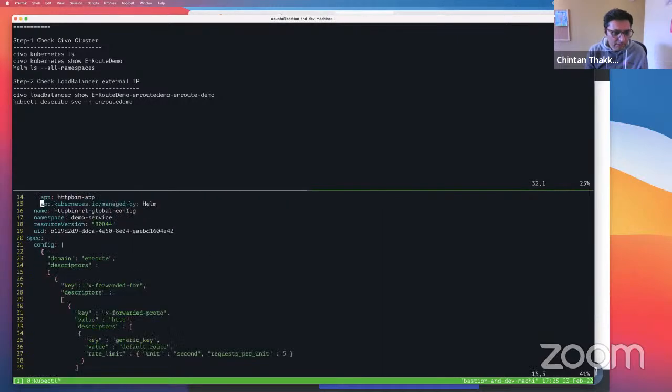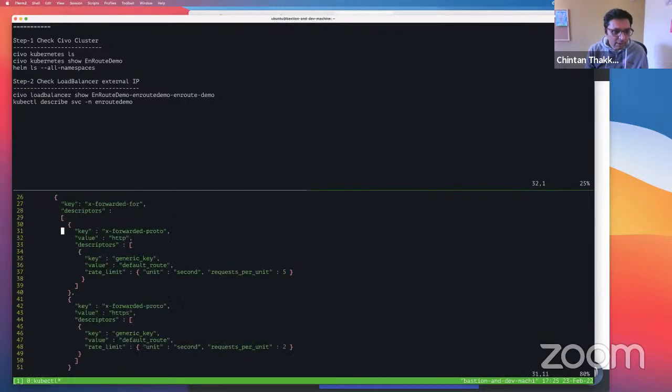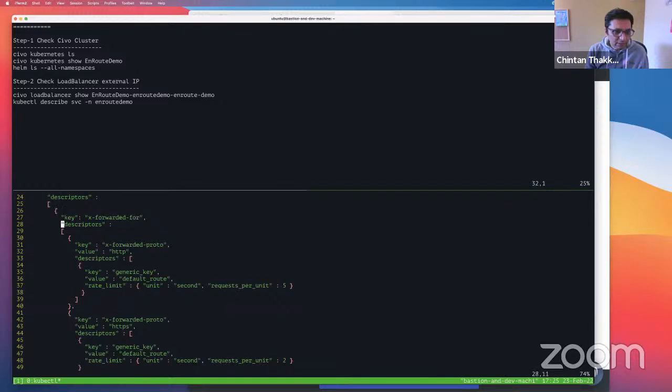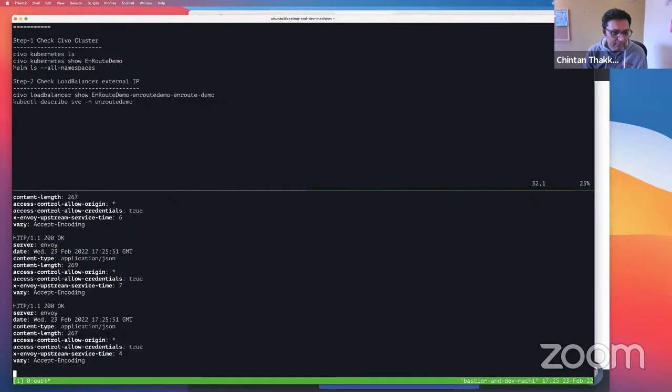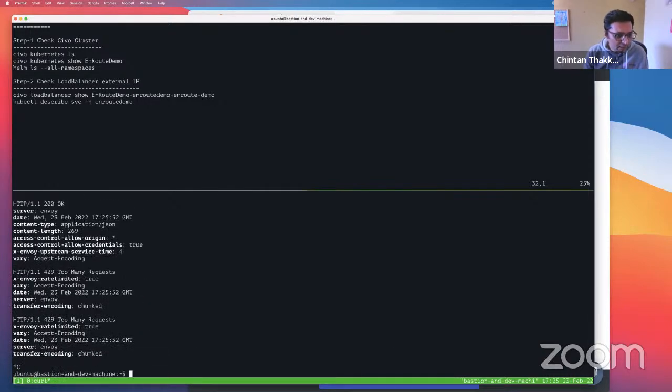Here is my rate limiting config, and the rate limiting config says that when you look at the X-Forwarded-For header, use the value there. And when the protocol matches HTTP, limit it to 5 requests per second. So let's just tweak this and say 2 requests per second, and try again now. Yeah, I see some 429s. That's limiting it to 2 requests per second because the curl I'm doing is an HTTP request.